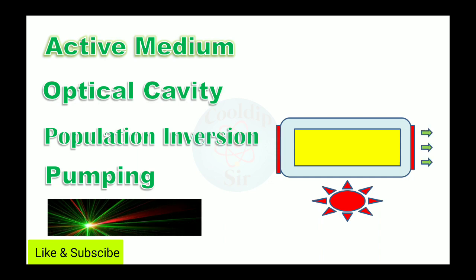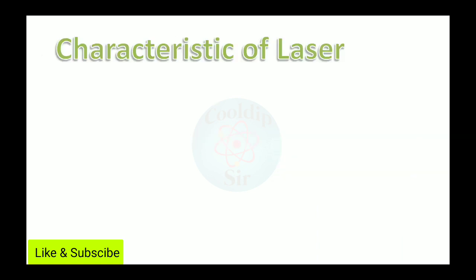Now what happens after this? There is an emission of laser. When all the conditions are satisfied, then there is emission of the laser. Next is the characteristics of the laser. As we know, every phenomenon or term has its own characteristics, which can differ from other phenomena using certain specific parameters.